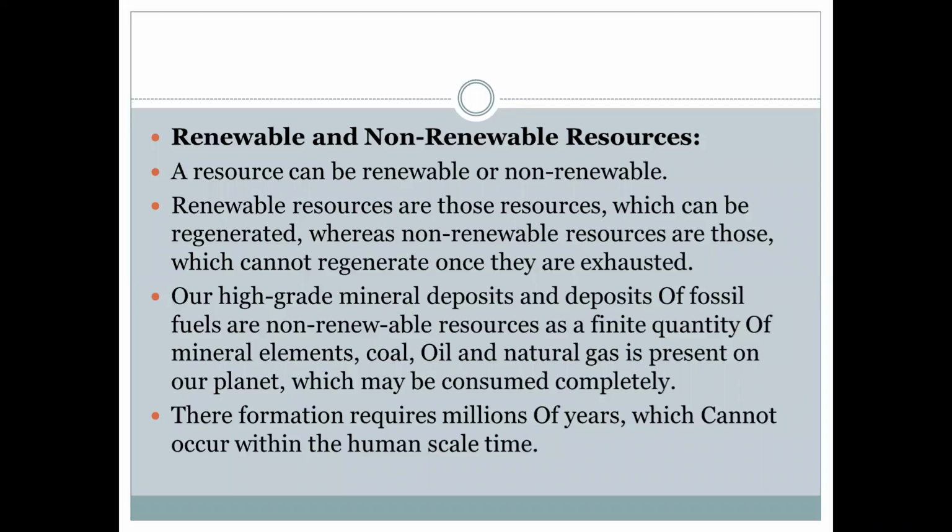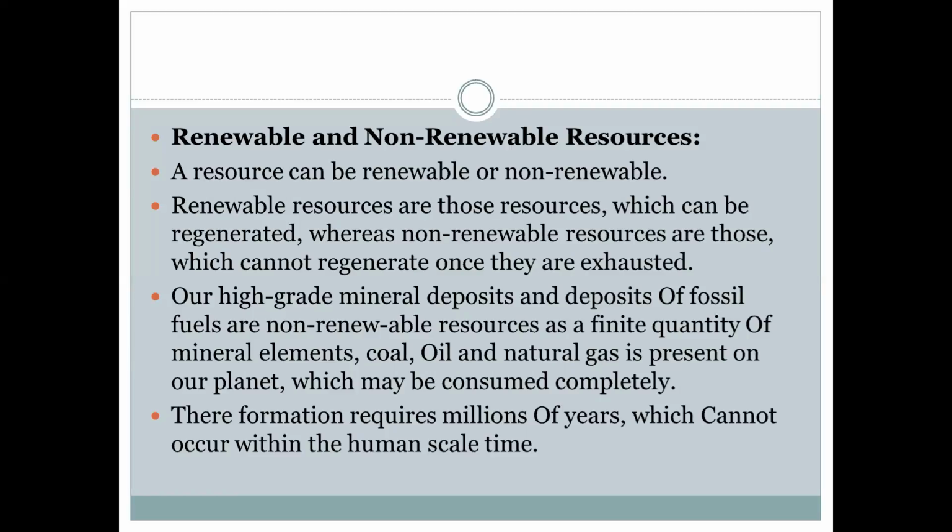So which are the renewable resources? Renewable resources are those which can be regenerated or recreated. Non-renewable resources are those that cannot be regenerated or recreated.